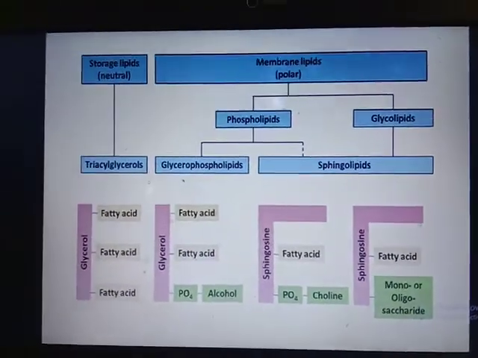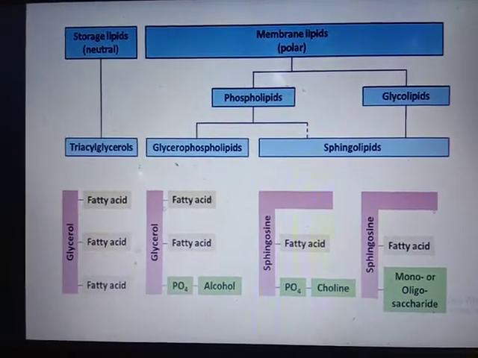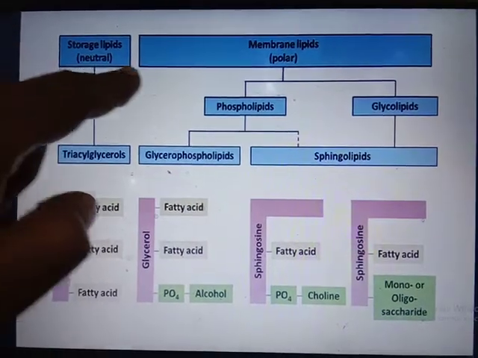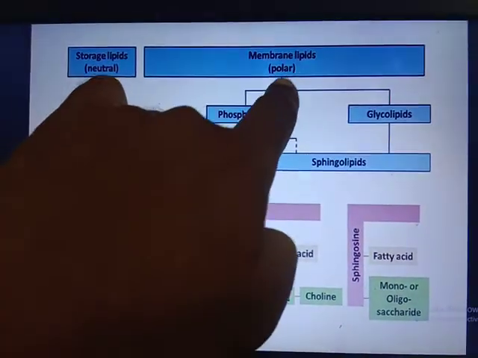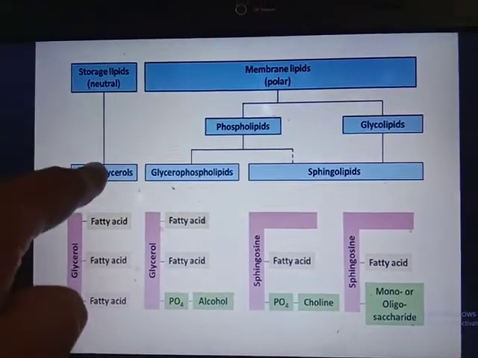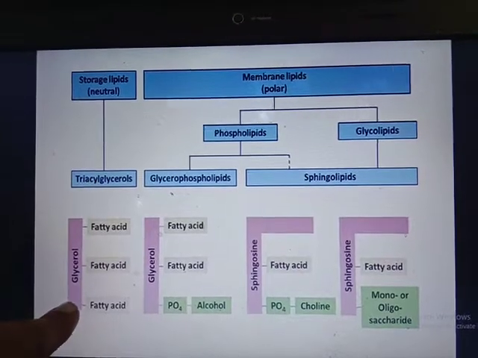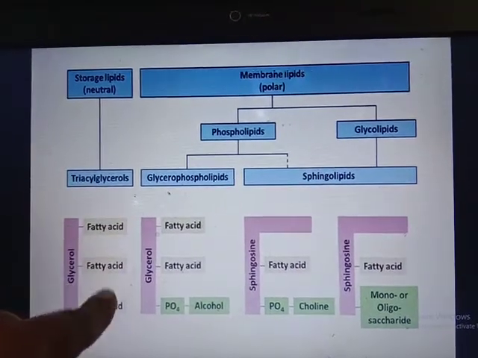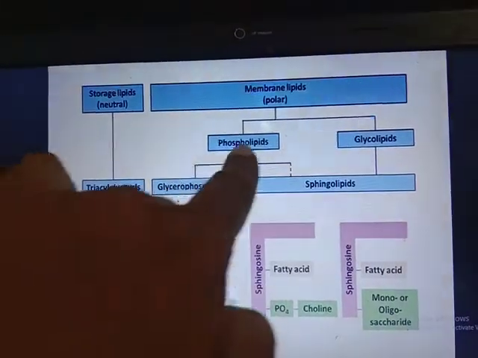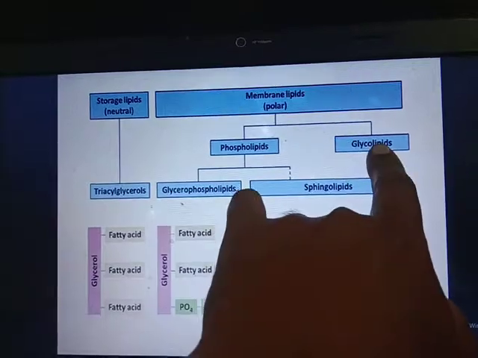Then lipid is again classified as a storage lipid and a membrane lipid. Storage lipid is also called neutral lipid, and membrane lipid is considered a polar lipid. Then storage lipid is classified into triacylglycerol. Triacylglycerol contains glycerol and 3 fatty acids linked with the glycerol by ester bonds. Then membrane lipid is classified into phospholipid and glycolipid.